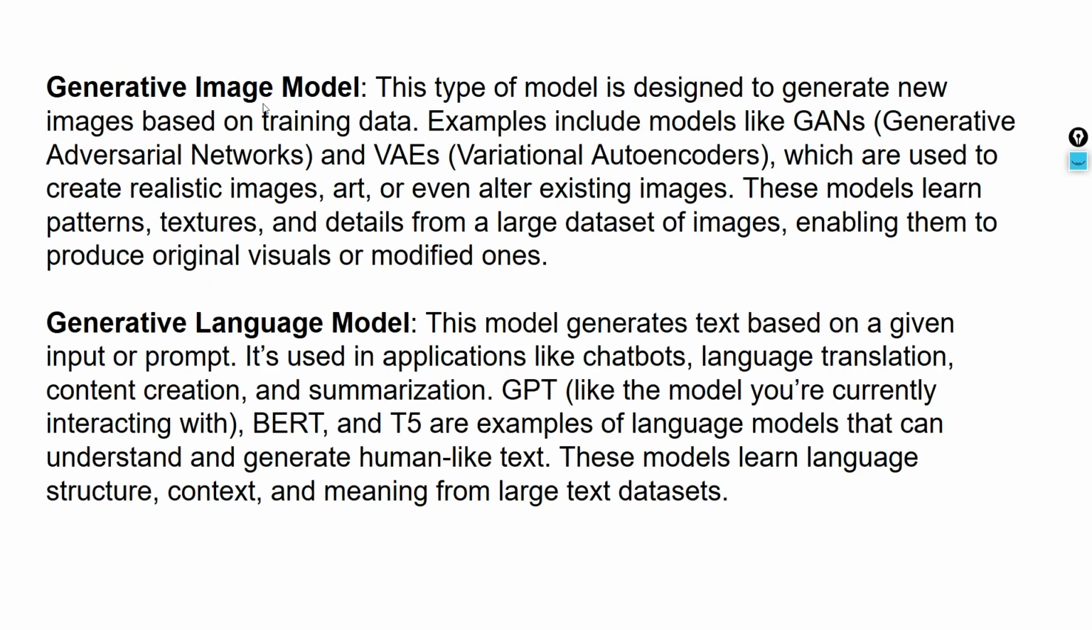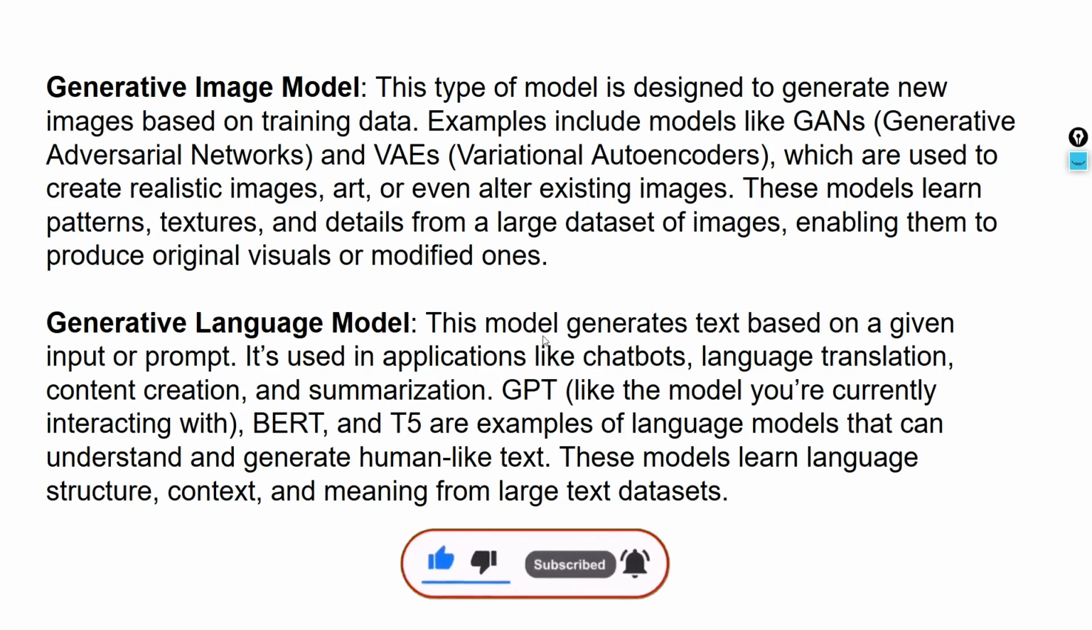So what is a generative image model? This type of model is designed to generate new images based on the training data. For example, GANs and variational autoencoders are used to create realistic images, art, or even alter existing images. If you're using Adobe, they have already integrated AI features where you can do a lot of editing. All these are generative image models.